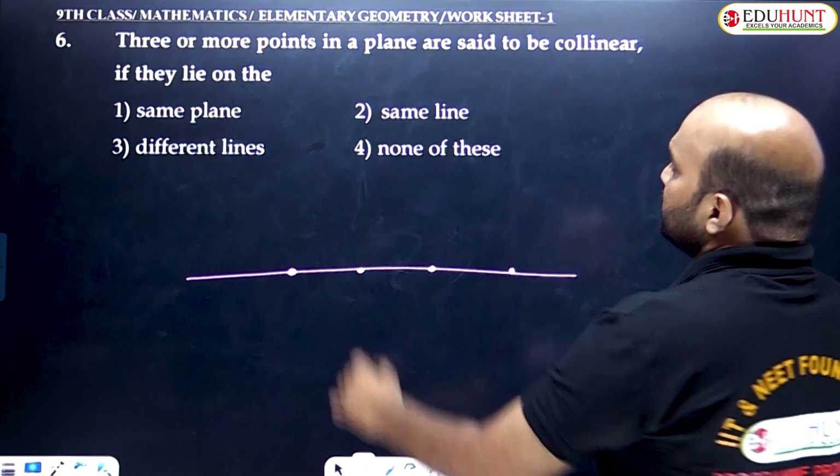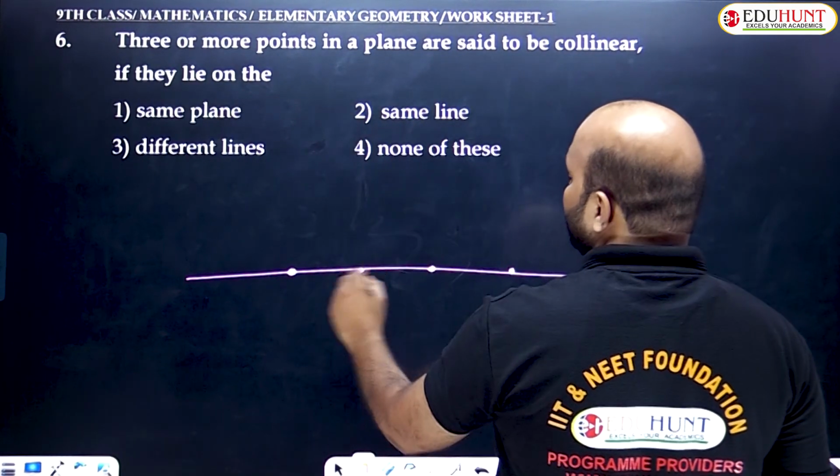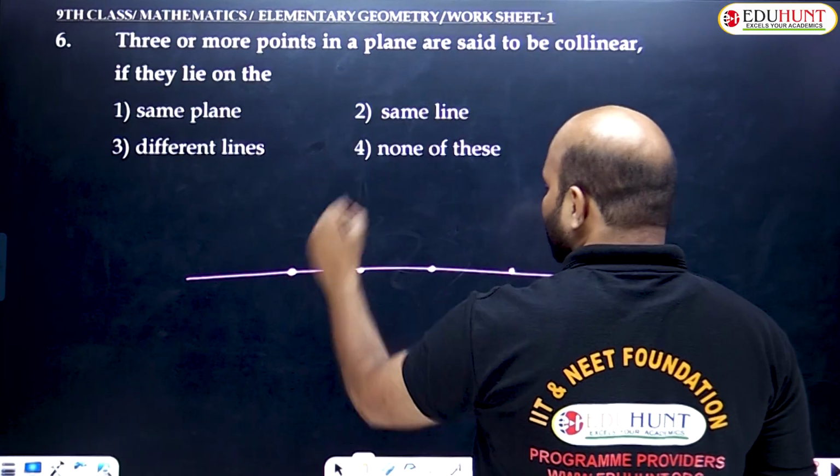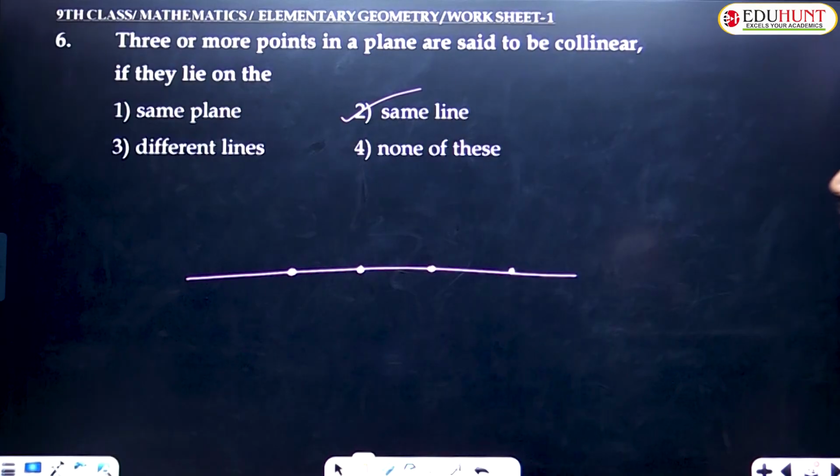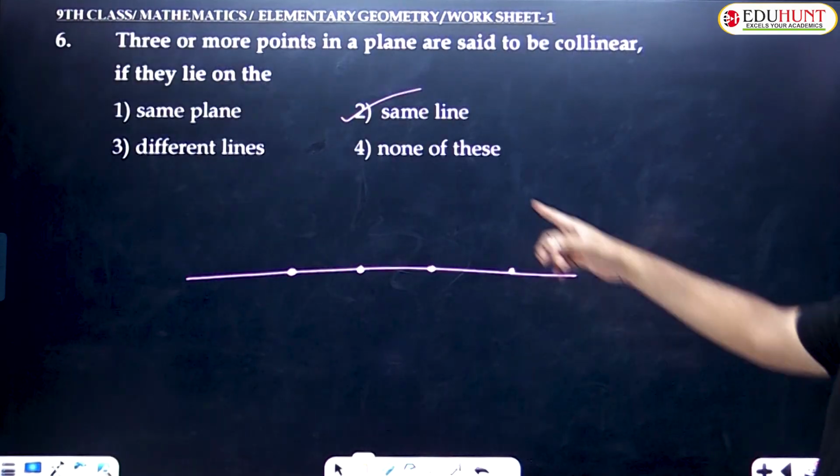So clearly, three or more points in a plane are said to be collinear. That means the given points lie on the same line. Option 2 is the right answer. Same line, not same plane. So which one is the right answer? Option 2 is the right answer.